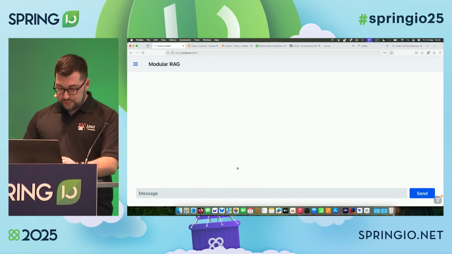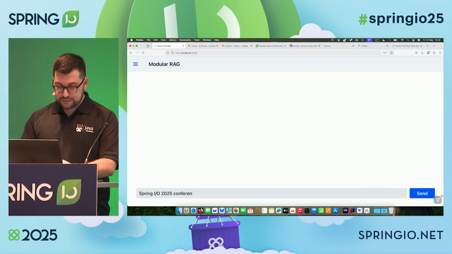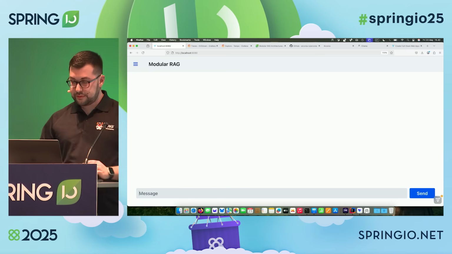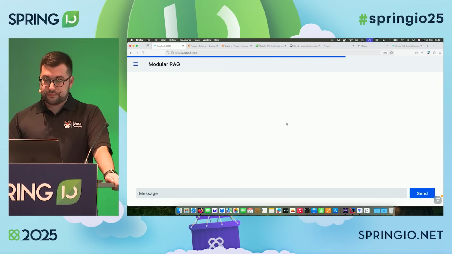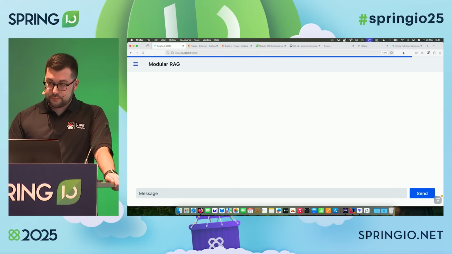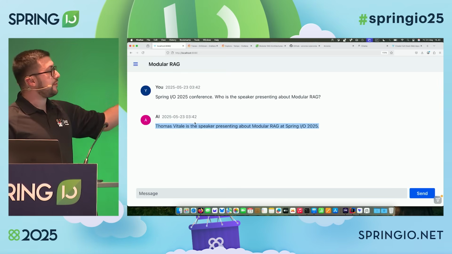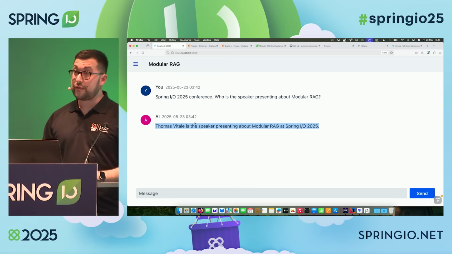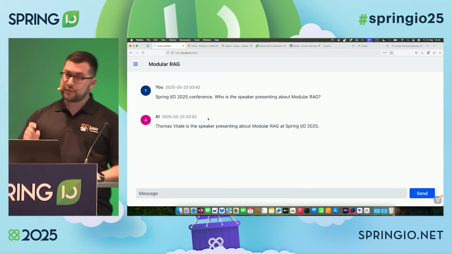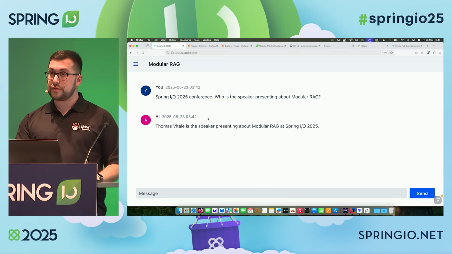So I have still my application. If I ask, Spring I/O 2025 conference, who is the speaker presenting about modular RAG? Let's see what happens. And almost there. All right. So after a bit of thinking, Thomas Vitale is the speaker presenting about modular RAG. OK, that's correct. But I want to show you that what's happening under the hood is what I just said.